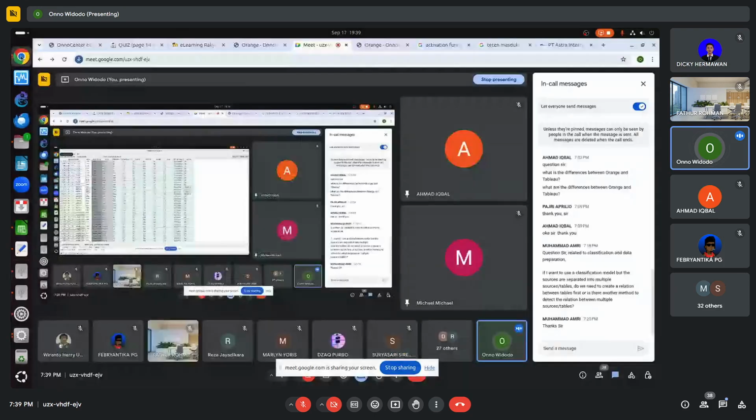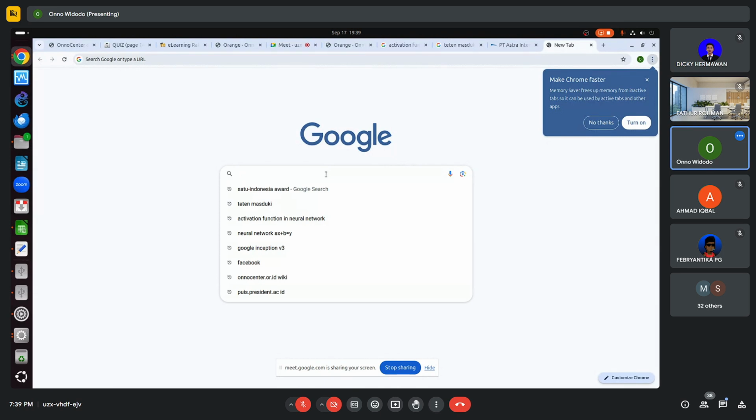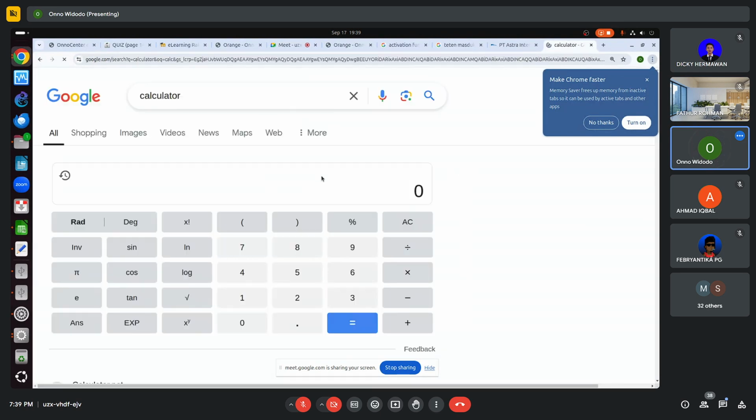So how many percent? I need a calculator. We have 4 out of 37, times 100%. So we have a 10% change by adding a zero at the end of the income.